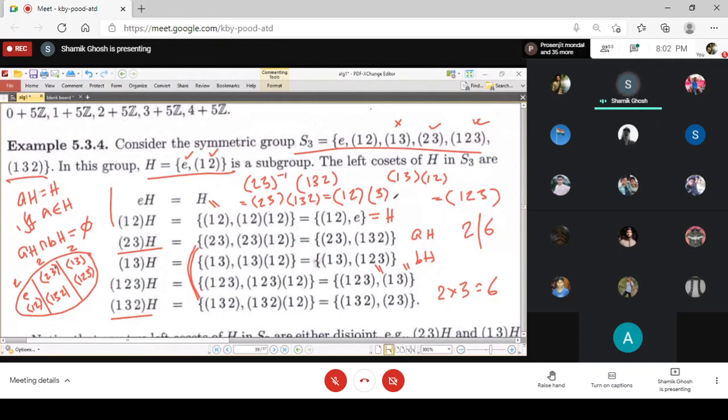So it is a single cycle, nothing but (1,2). And you see that (1,2) is an element of H. So this belongs to H. And so if you consider this A and this B, then A inverse B belongs to H, and that is why AH is equal to BH. That is the verification of the second property.